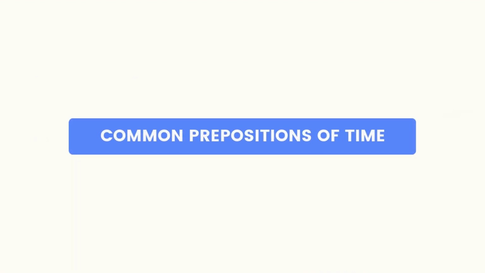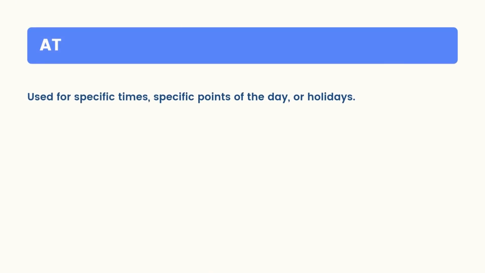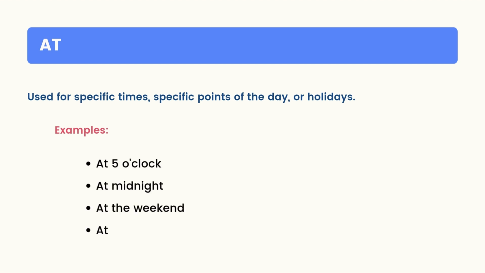Common prepositions of time. We use the preposition at for specific times, specific points of the day, or holidays. For example, at 5 o'clock, at midnight, at the weekend, at night.